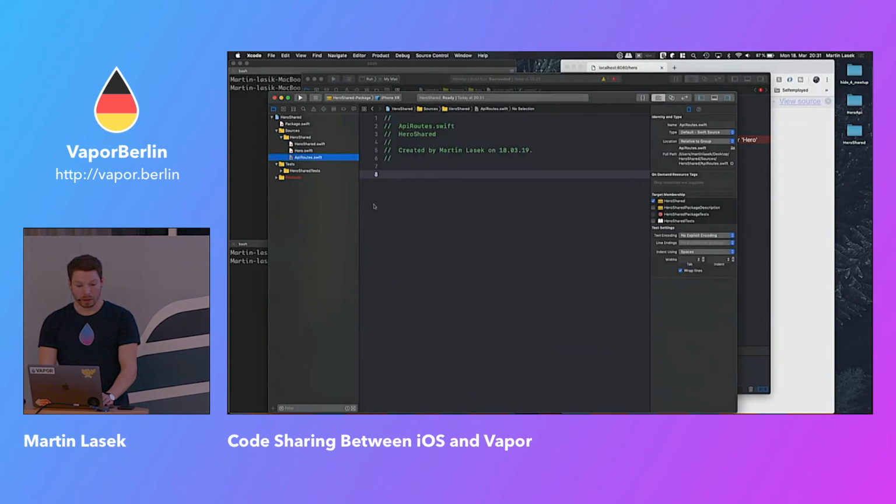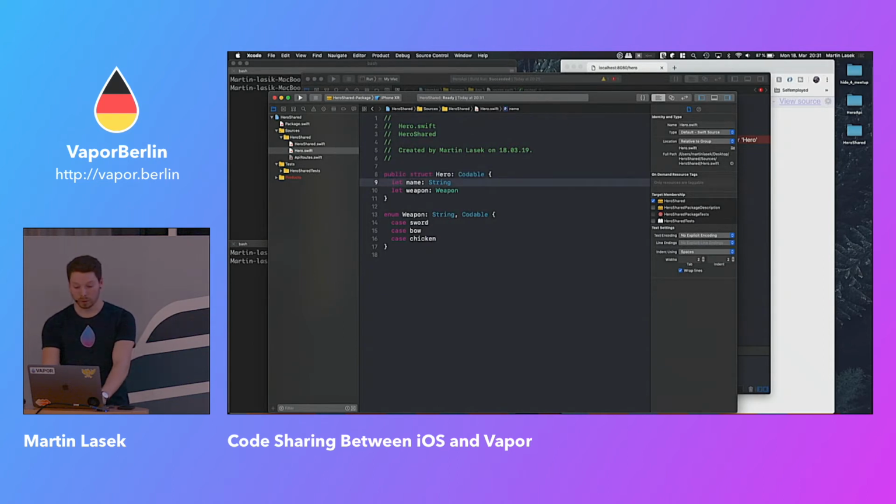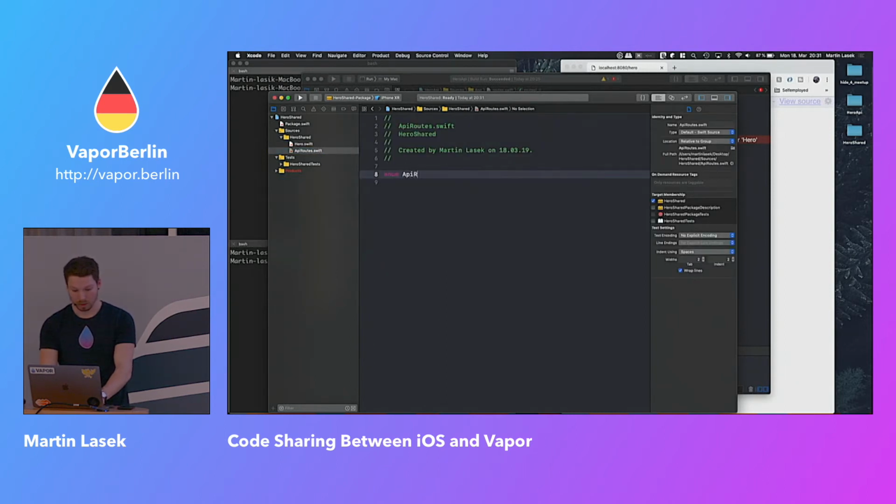And what we have to do as well, since this is a package, is define things public, because the default is internal and it will not be available for anything that is actually pulling that package in. So that is a catch. So define everything public, you want to have public. We can delete that default file. And same goes for API routes, calling it, let's say, public static for hero. Right? Let's do it like that.